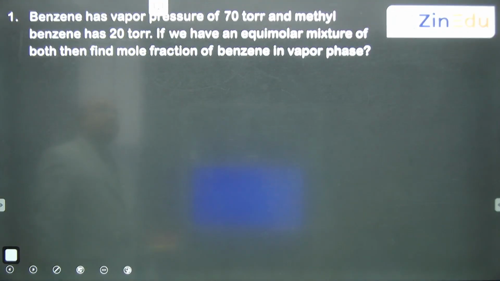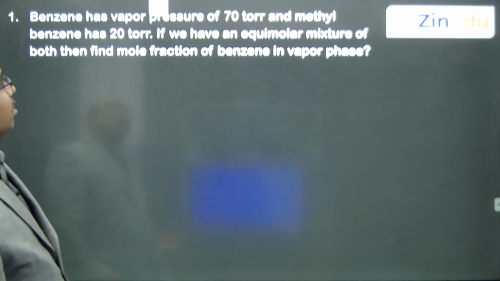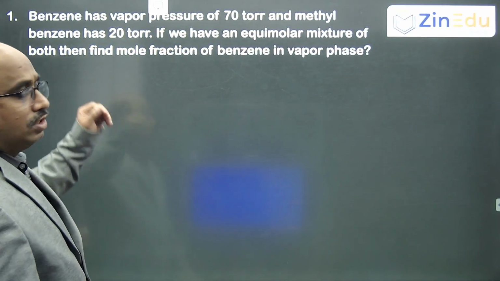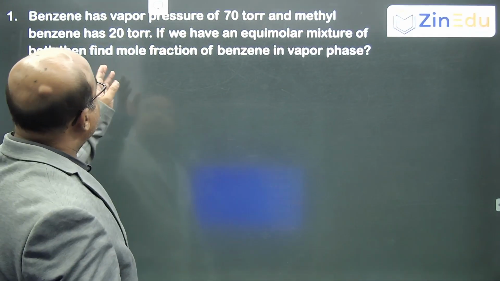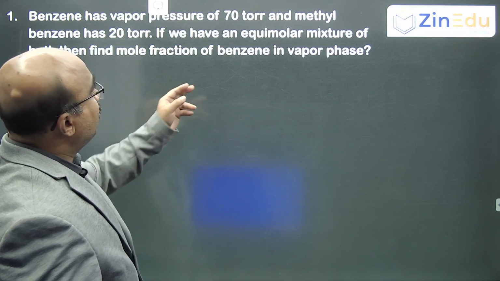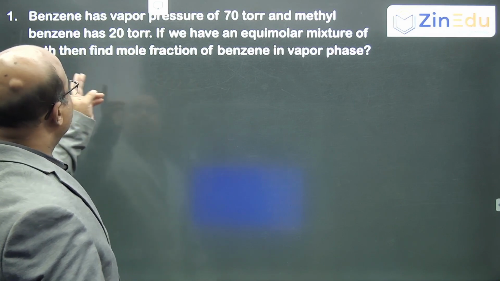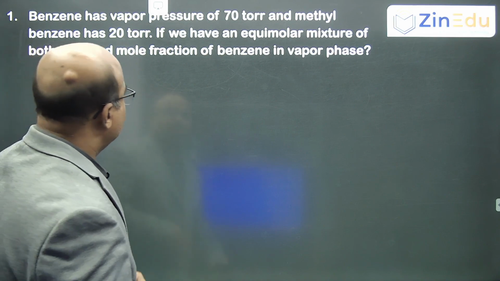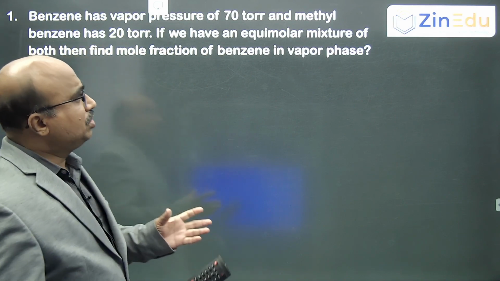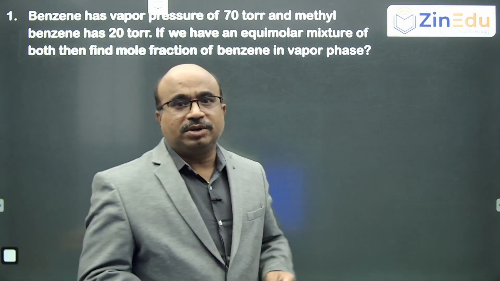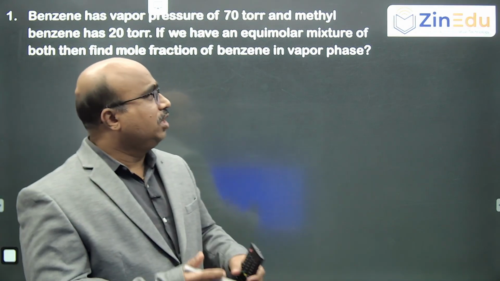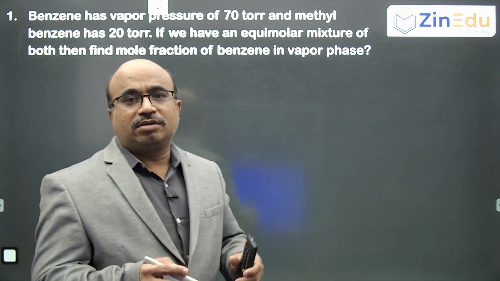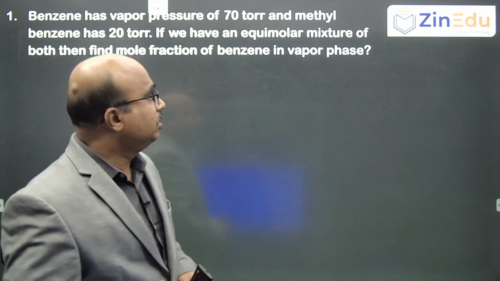Benzene has a vapor pressure of 70 torr and methyl benzene, that is toluene, has 20 torr. If we have an equimolar mixture of both, then find the mole fraction of benzene in the vapor phase. So these are direct questions which are there in today's paper.